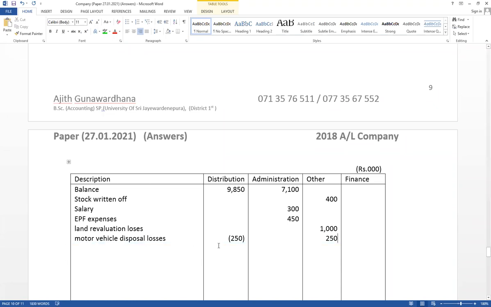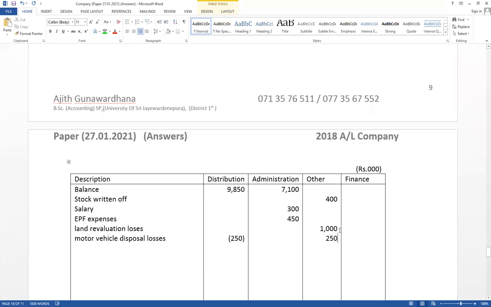Think how to disclose the erroneously included distribution expense. Therefore, that value should be deducted here, and that value should be included under other expense. Disposal loss, try to recognize how it is recorded. It was erroneously recorded. It should be removed from distribution expense, and that value should be included under other expense.